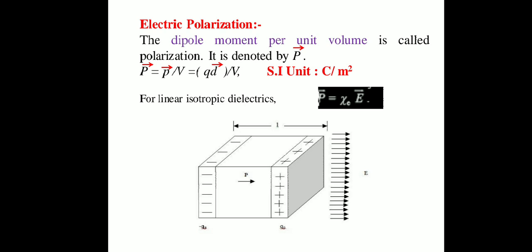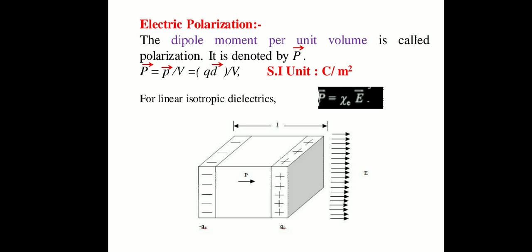Now let us put the value of electric dipole moment, which is Q into D, in the formula. So capital P bar equal to Q into D bar divided by capital V. What about Q? Q is the magnitude of the charge. It is a scalar quantity. Small d bar is the displacement vector. It is a vector quantity. Capital V is the volume. It is also a scalar quantity.